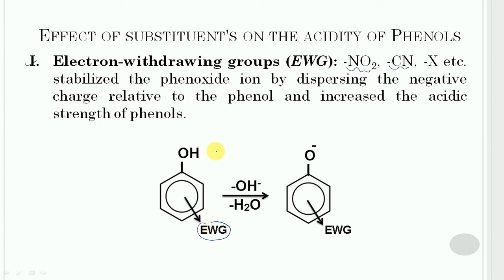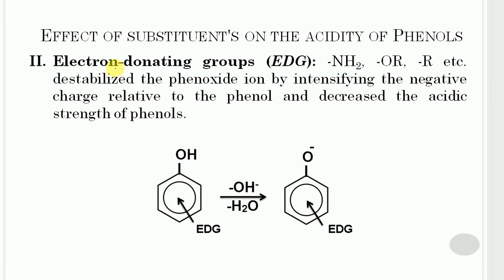They will decrease electron density on the benzene ring and subsequently on the oxygen. So they can disperse the negative charge and stabilize the phenoxide ion with respect to the phenol, thus increasing the acidic strength.